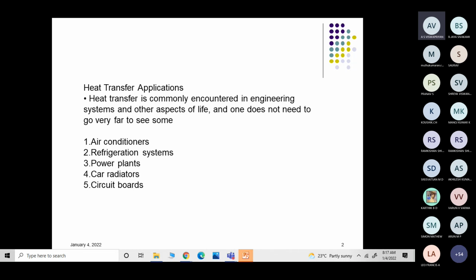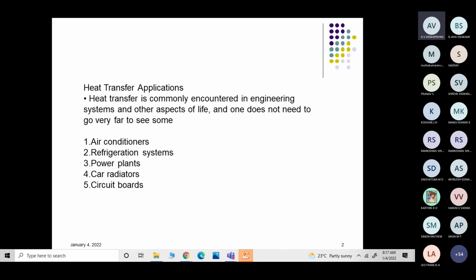Even in nuclear power plants, we should have the idea of heat transfer, especially to avoid accidents and overheating of steam and nuclear power plants. Even in gas turbine or diesel engine power plants, we should have the idea of heat transfer. Similarly, car radiators are an important thing: if the engine is heated excessively, the car won't run properly due to overheating. Similarly, in the circuit boards we use in laptops or desktop computers, if there is no proper cooling, you will have fusing of the circuits.